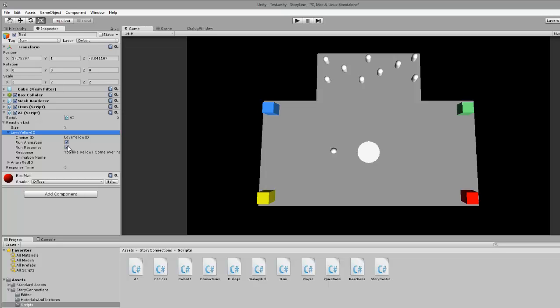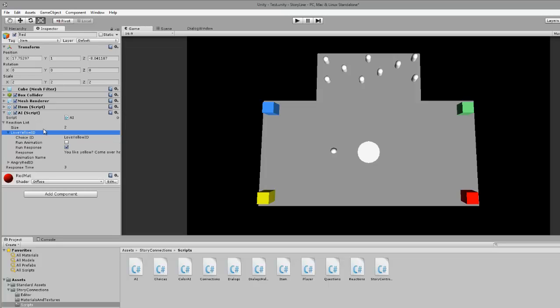I could also say run animation and run an animation name. So if it had an animation like run on it, it'll start running. But in this simple example, I don't use animations for much. So my response will be this one. And I can just add, based on the ID sent around, what I will respond and how I will react with an animation or a color or where I will go.